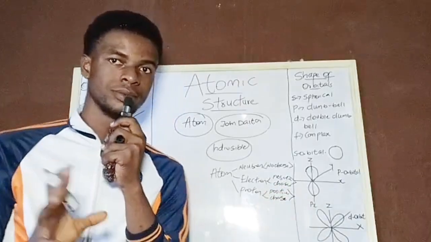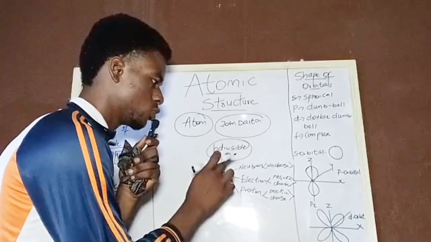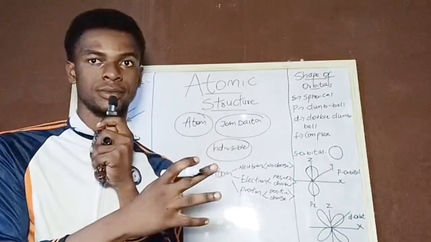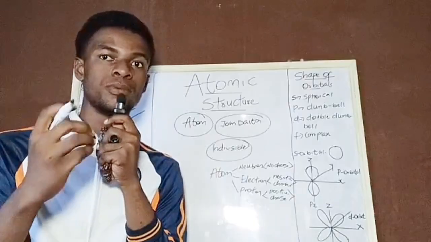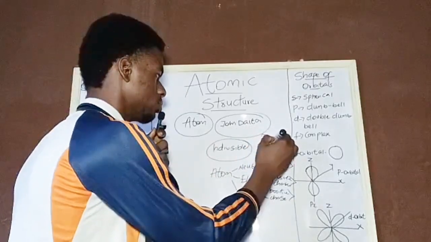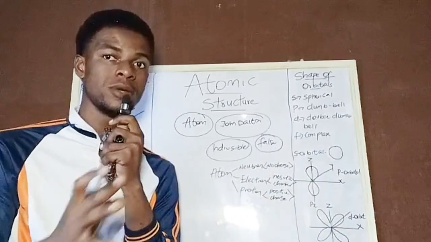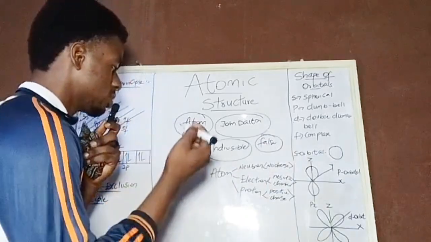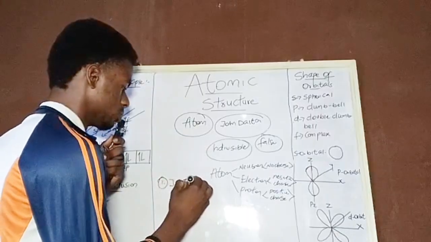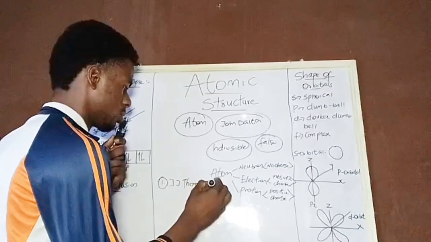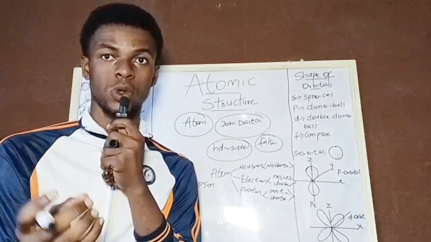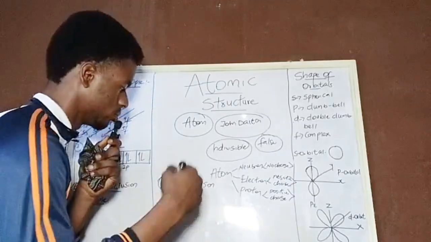Now, the electron, proton, and neutron were discovered by some scientists, and based on their discoveries, they proved that John Dalton's theory was false. Are you getting me now? I'm going to mention some of their names. The first one is J. J. Thomson. This J. J. means Joseph John. It's an abbreviated, coded way of writing it.